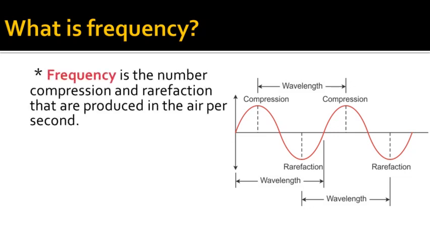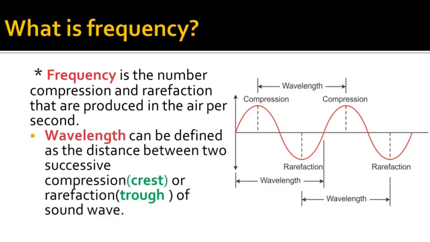So students, here in this picture you can observe the compression, rarefaction and wavelength. So what is the frequency? Frequency is the number of compressions and rarefactions that are produced in the air per second. That means in 1 second. The next term you can observe in the diagram is wavelength. So what is a wavelength? Wavelength can be defined as the distance between successive, means one after the other, compressions or rarefactions of a sound wave.